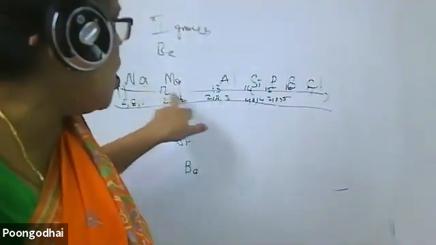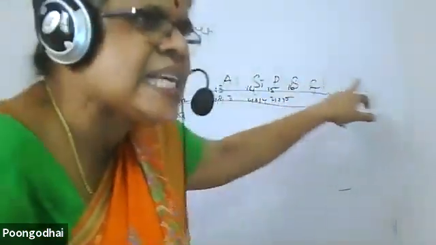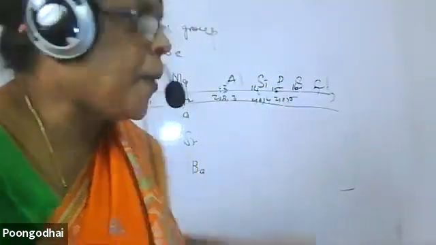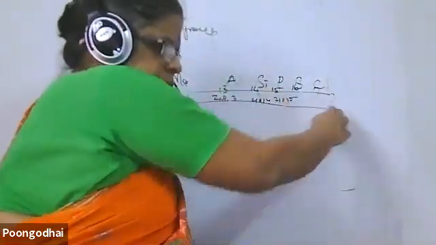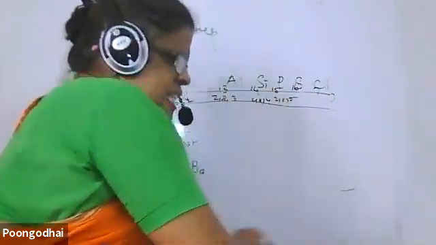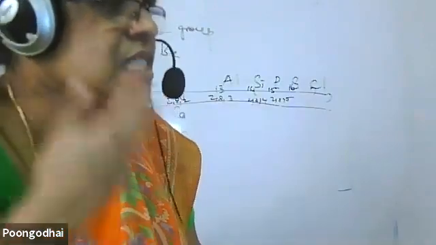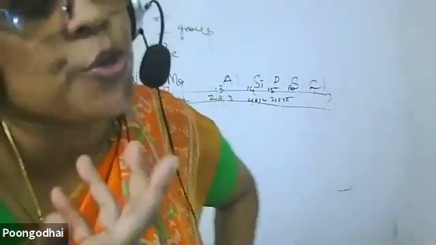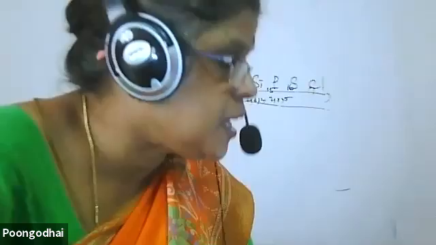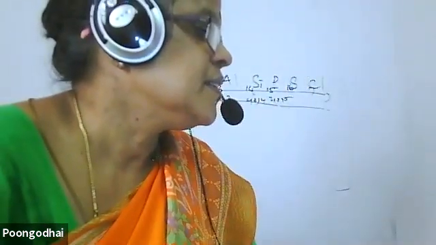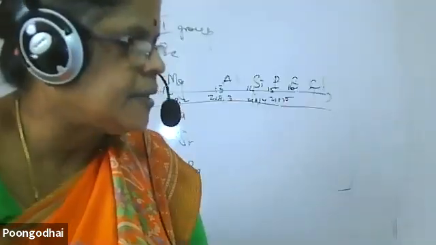So when I move along the period, the size of the atom decreases. From the first period, second period, third period, fourth period, the size decreases. Which group of elements is the biggest? First group. Which group of elements will be the smallest? Group 17. Group 17 elements will be the smallest. Got it?